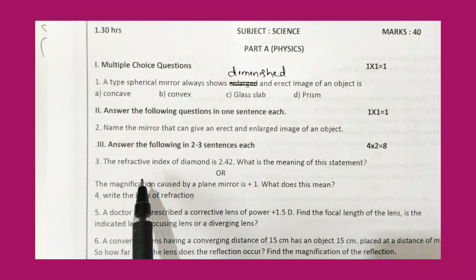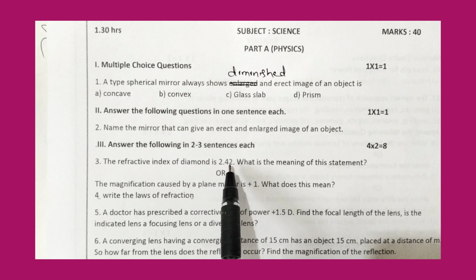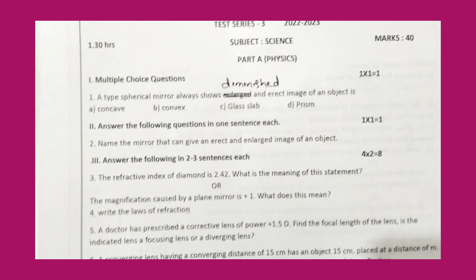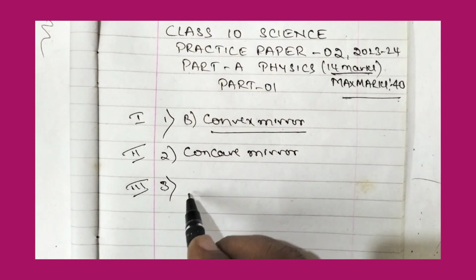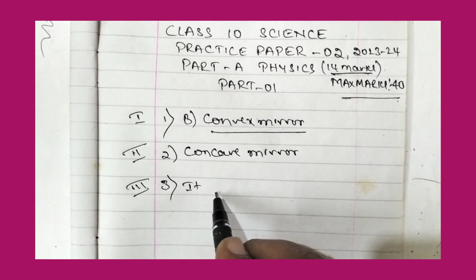The refractive index of diamond is 2.42. What is the meaning of this statement? So refractive index of diamond is 2.42. What is the meaning, if asked? So let us answer this question. It means that